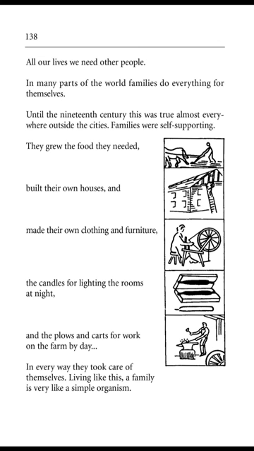Page 138. All our lives we need other people. In many parts of the world, families do everything for themselves. Until the 19th century, this was true almost everywhere outside the cities. Families were self-supporting. They grew the food they needed, built their own houses, and made their own clothing and furniture, the candles for lighting the rooms at night, and the plows and carts for work on the farm by day. In every way, they took care of themselves. Living like this, a family is very like a simple organism.